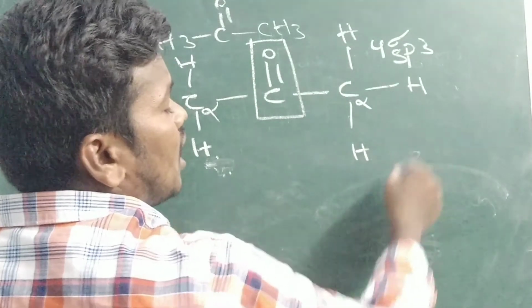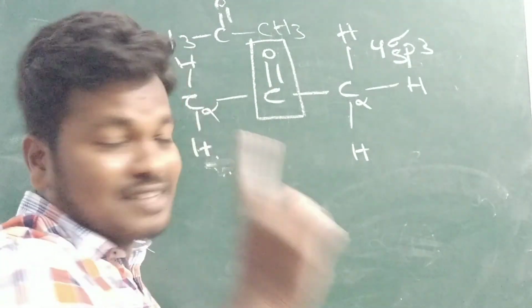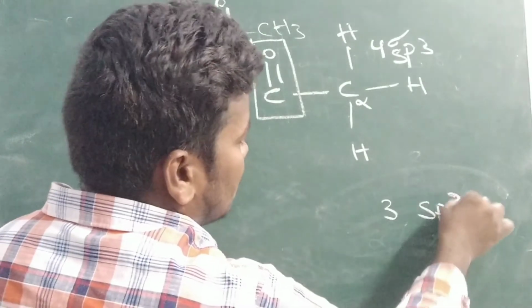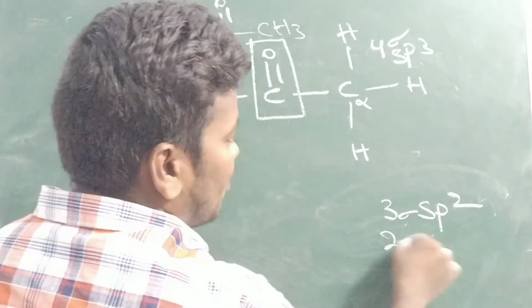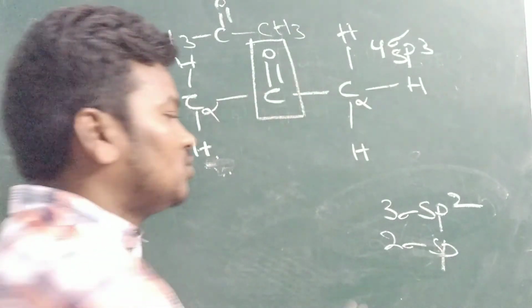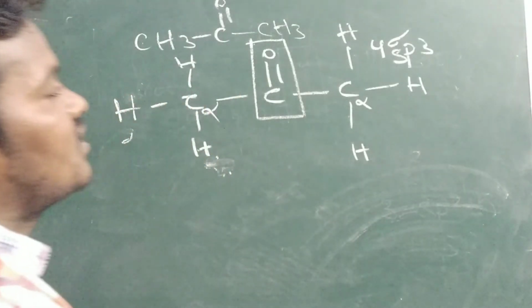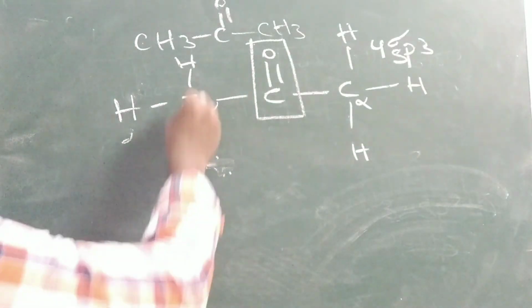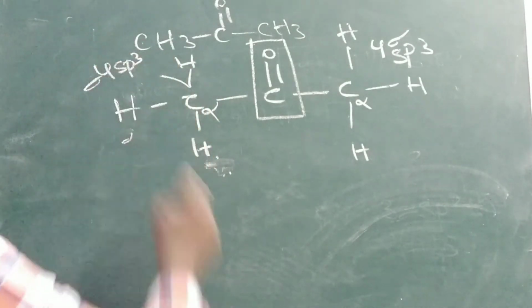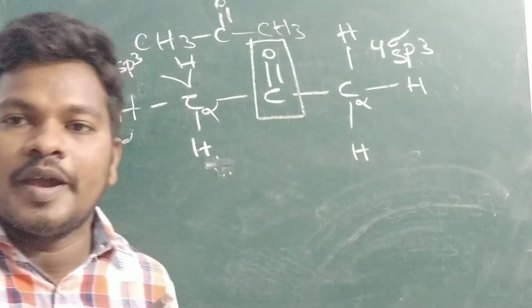We have already learned this in the IUPAC nomenclature. Three sigma bonds is sp2, two sigma bonds is sp. Already we learned, no? So four sigma bonds present means sp3. Here also four sigma bonds are present. That is called sp3 hybridization. Both conditions are satisfied.